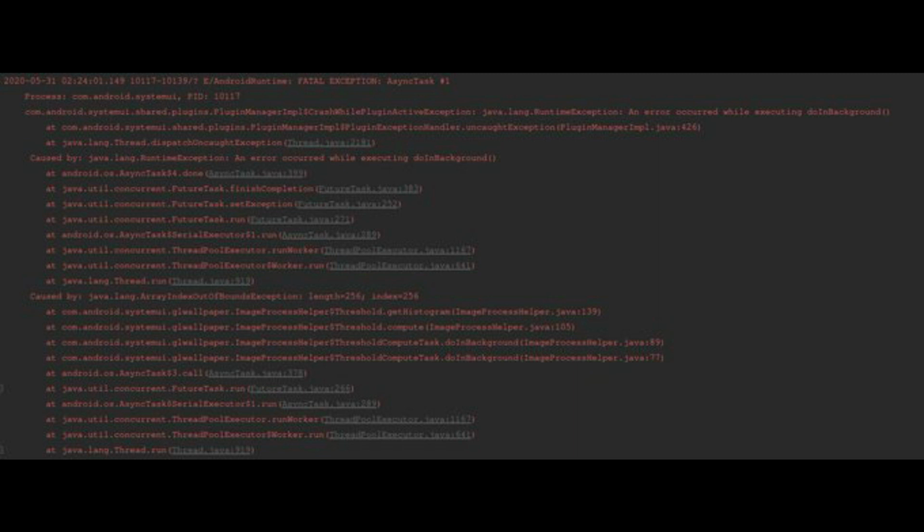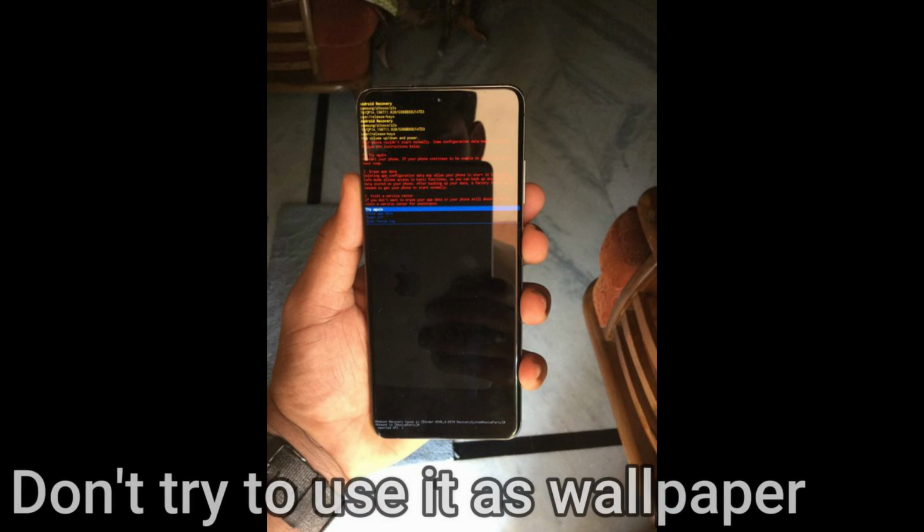Then you can check the original image. So the link to the original image will also be in the description. If you have any technical knowledge about the related field, then only go and check the image, and be sure that you won't add it as your wallpaper.